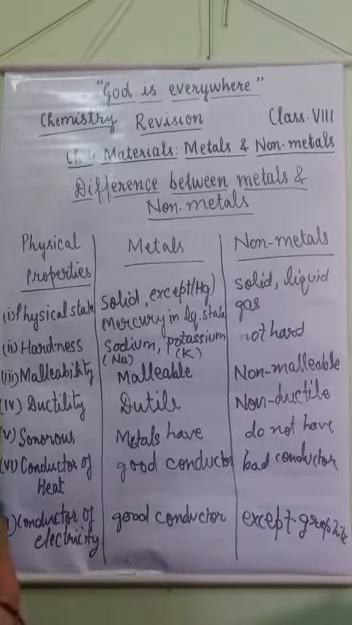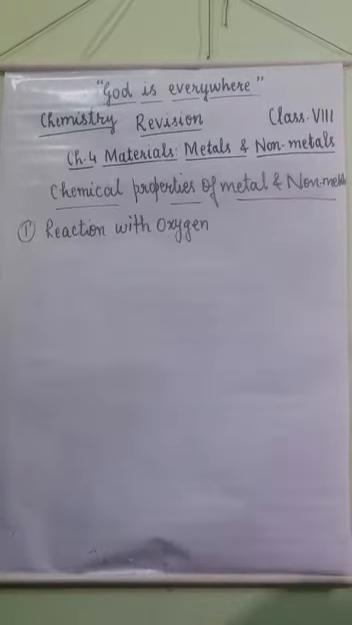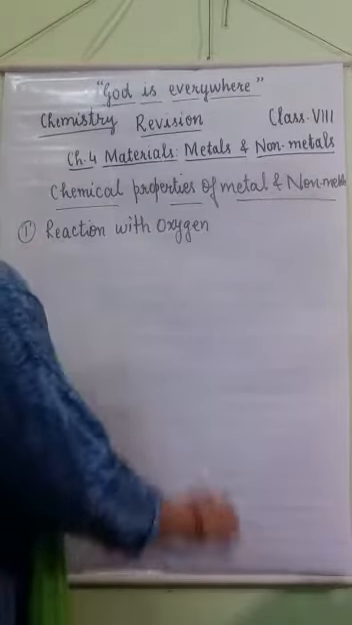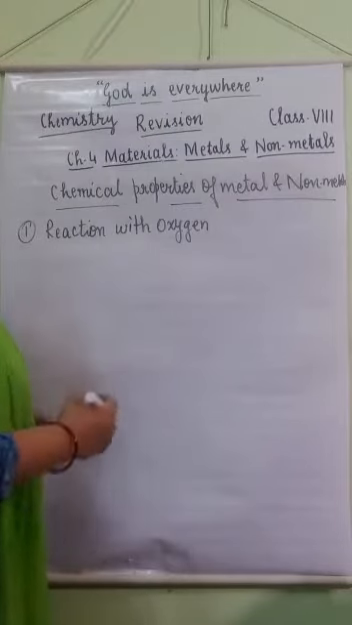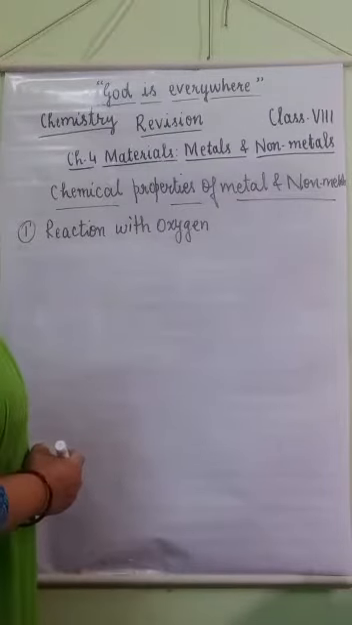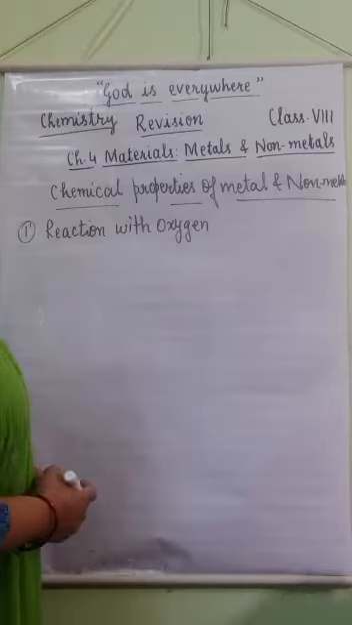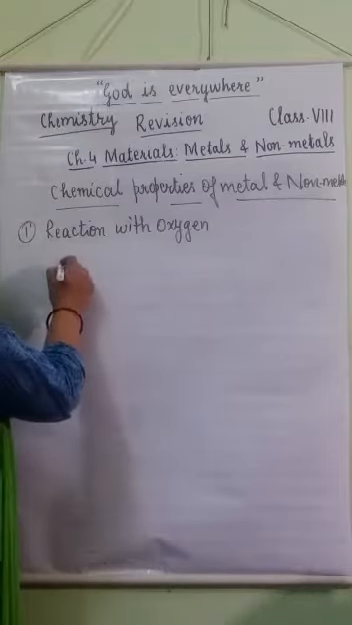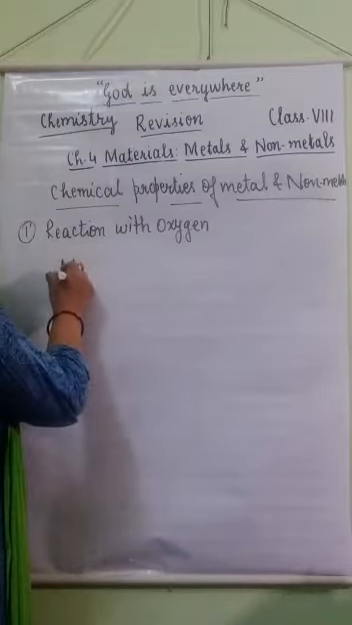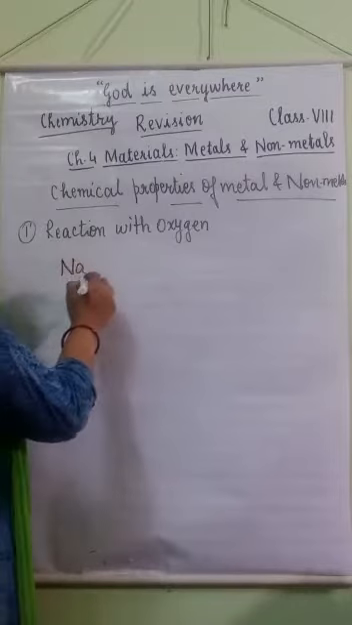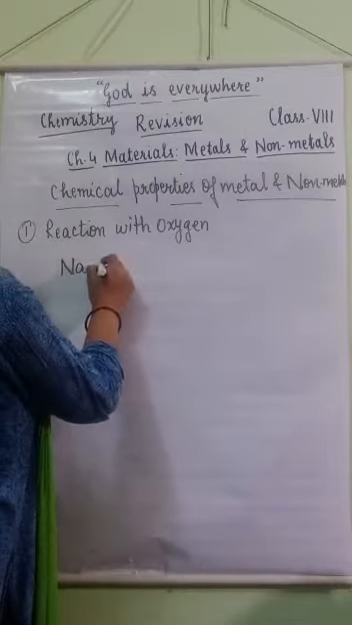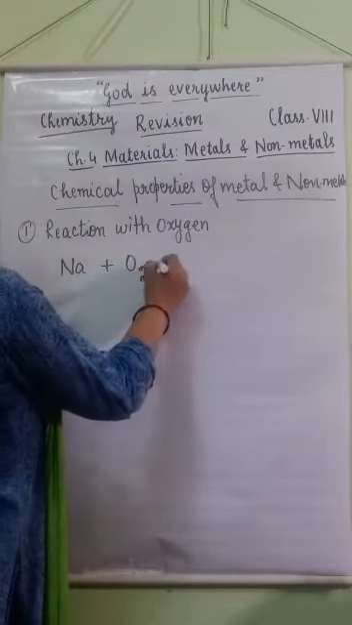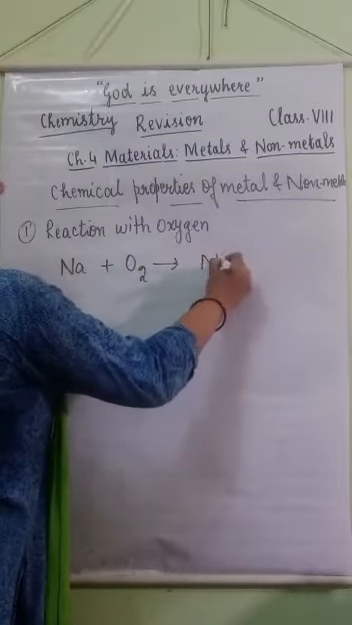Let's see some chemical properties of metals and non-metals. First chemical property, reaction with oxygen. When metals react with oxygen, they form their oxides, and non-metals also form their oxides. Like sodium, symbol Na: when sodium reacts with oxygen, it forms sodium oxide.